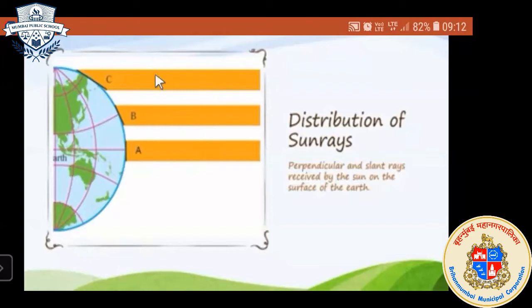Just see these three regions. There are three regions marked with the alphabets A, B, and C, and you have to answer which region receives perpendicular sun rays and why it receives them. Answer me.